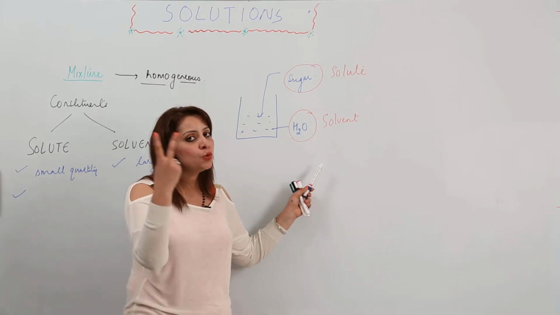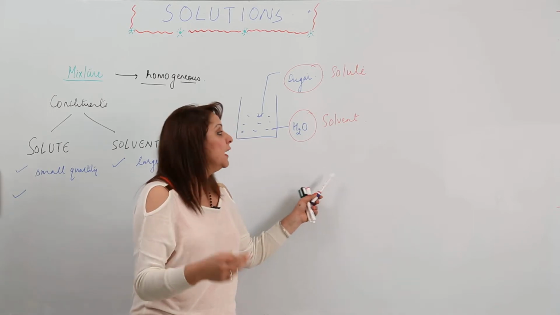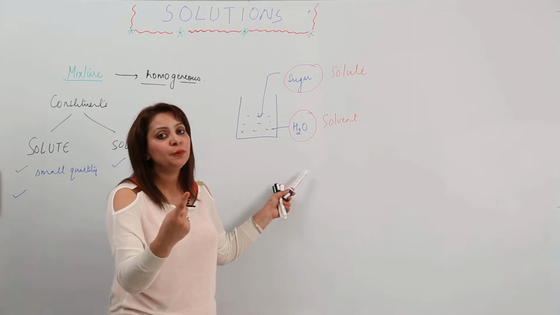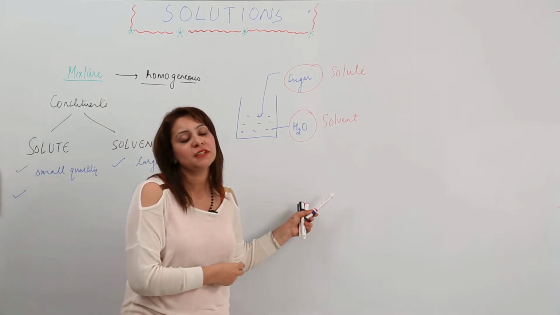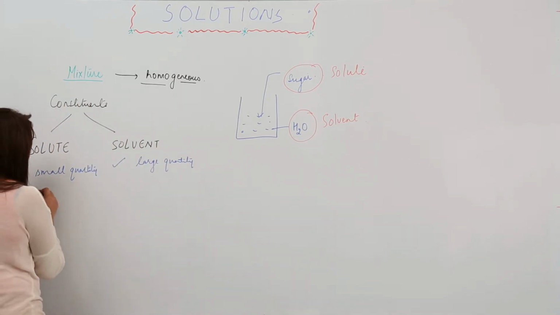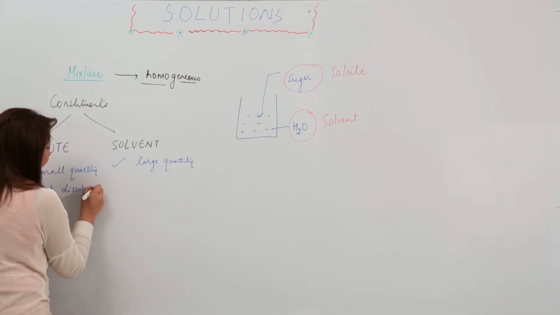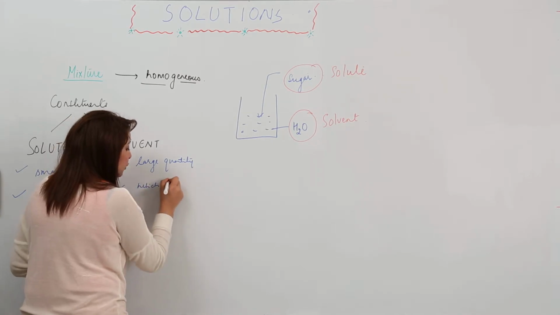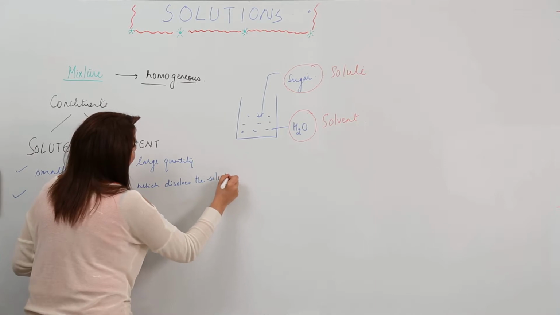So solute has two characteristics: small quantity, and it gets dissolved. The solvent also has two characteristics: present in large amount, and it dissolves the other component. It has the ability to dissolve other substances. I'm just writing the second difference. Solute is that which gets dissolved, and solvent is that which dissolves the solute, or you can say the other component.